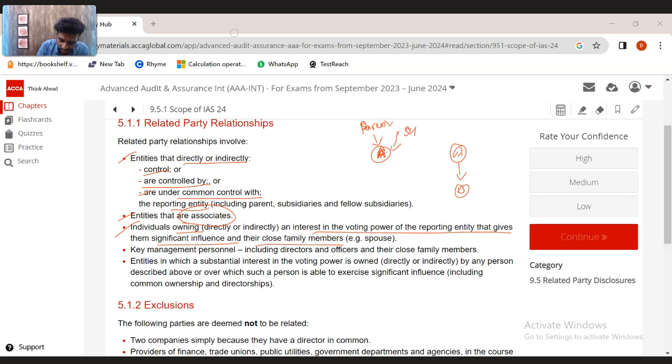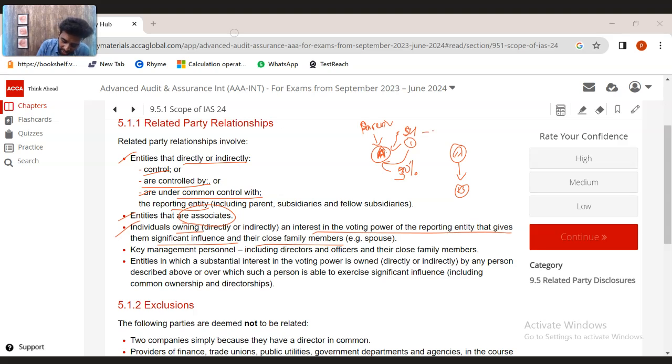Let's say there is a shareholder 1. Shareholder 1 has, let's say, 50% of the voting rights. So he has significant influence over the company. More than significant, he has direct control over the company. Even if he has 30%, it's a significant influence. So if A and shareholder 1 do a transaction, then it's a related party transaction.